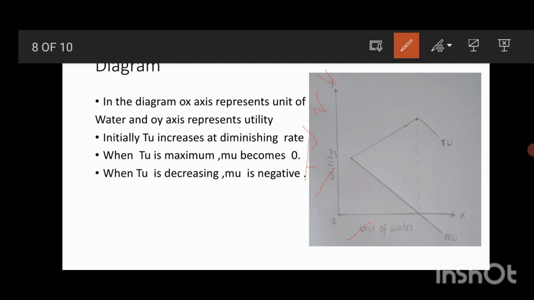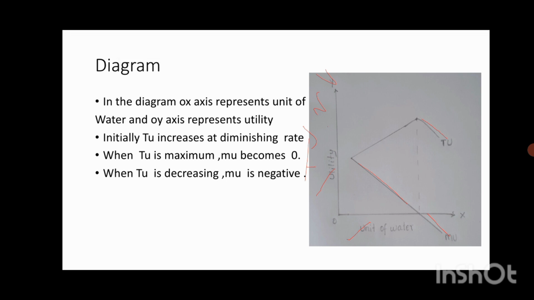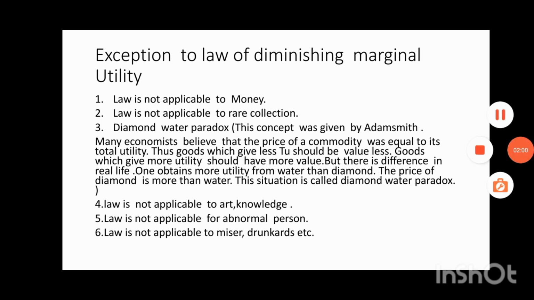We can see that total utility goes on increasing and marginal utility has been decreasing. When total utility becomes constant, marginal utility has become 0. When total utility starts to diminish, marginal utility becomes negative. So this law can be studied with the help of a diagram.